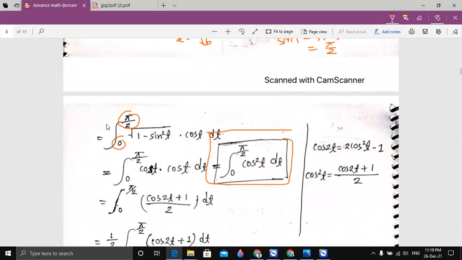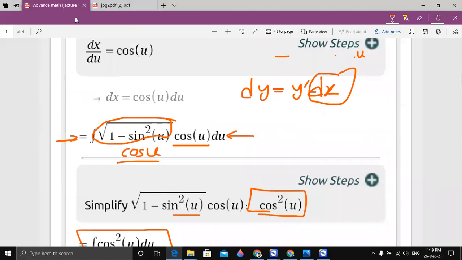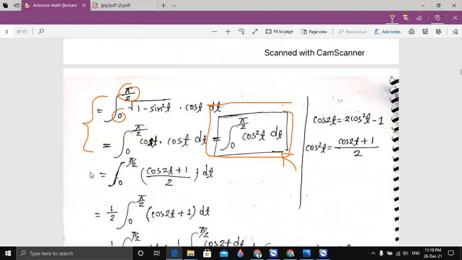Oh, I already discussed this part, right? I already discussed up to this line. So the next line is another formula. You see here, cos square t is equal to cos 2t plus 1 by 2.